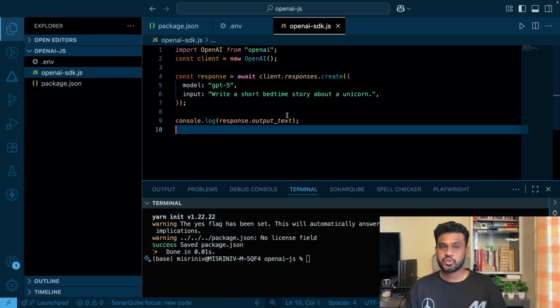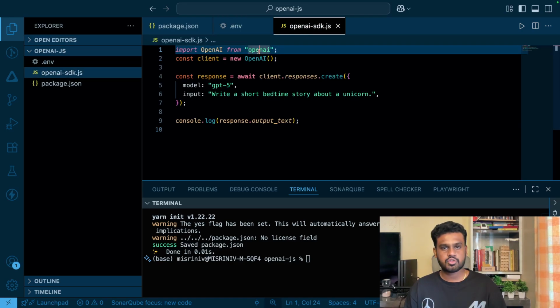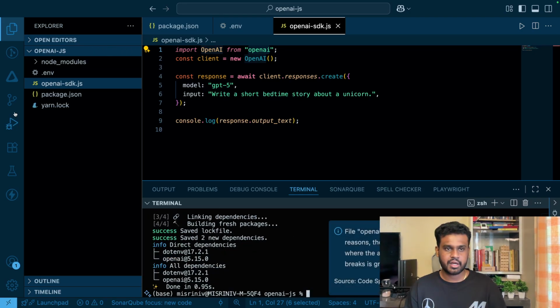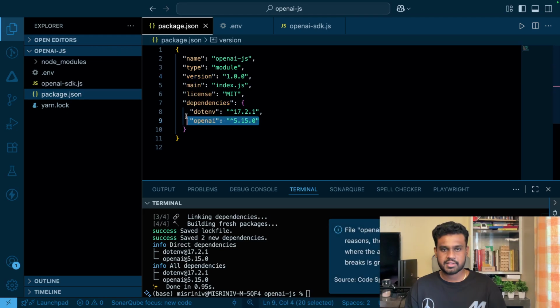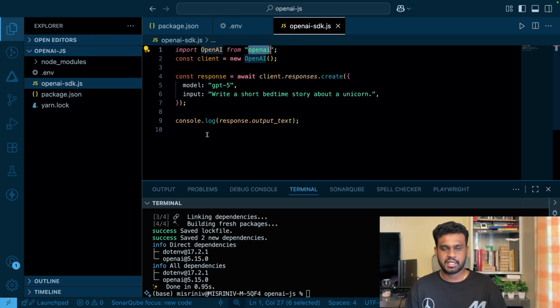But before that, we should give the API key, right? Where is the API key? It is in env. So we need to load it, and we also need this package. Let's install those packages. I will just say yarn add openai, and we need dotenv. dotenv is the package which we will use to load environment variables. So let's install it, and in our package.json you can see this. Again, don't worry about the resources. All of the resources are given in the description. I have a GitHub link attached, so you can use that.